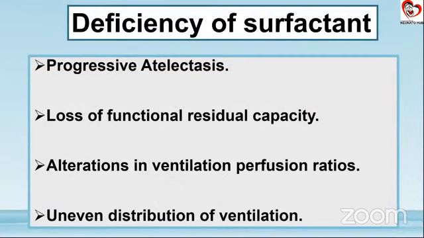So as we saw what the surfactant does, obviously the opposite is what surfactant deficiency does: it gives rise to progressive atelectasis. There is a loss of functional residual capacity. Because of this, it is going to lead to alteration in the ventilation perfusion ratios. There will be uneven distribution of ventilation as well. So this is what RDS is.